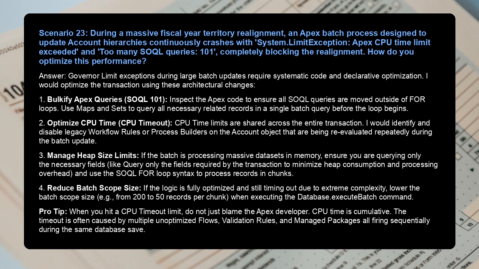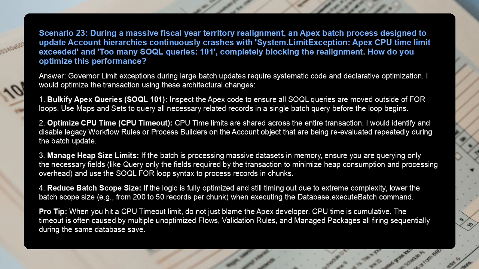3. Manage heap size limits. If the batch is processing massive datasets in memory, ensure you are querying only the fields required by the transaction to minimize heap consumption and processing overhead, and use the SOQL for loop syntax to process records in chunks. 4. Reduce batch scope size. If the logic is fully optimized and still timing out due to extreme complexity, lower the batch scope size, for example, from 200 to 50 records per chunk when executing the Database.executeBatch command.